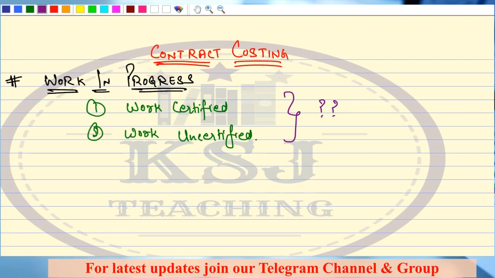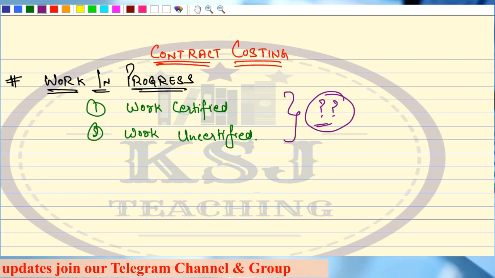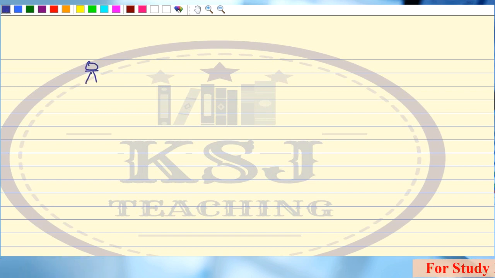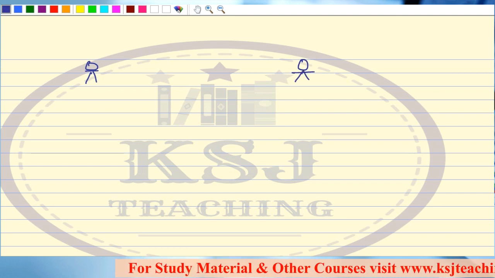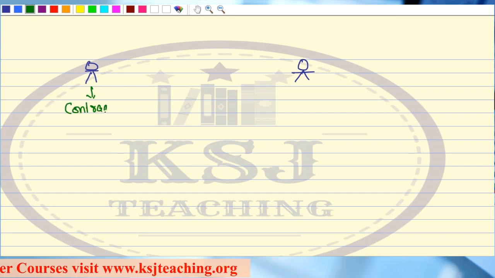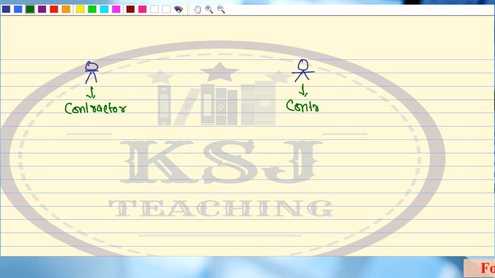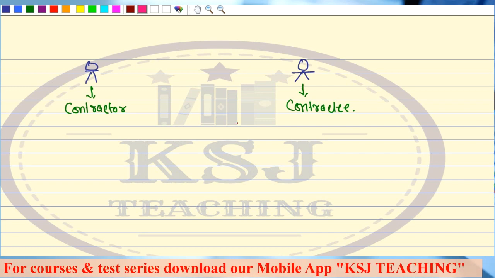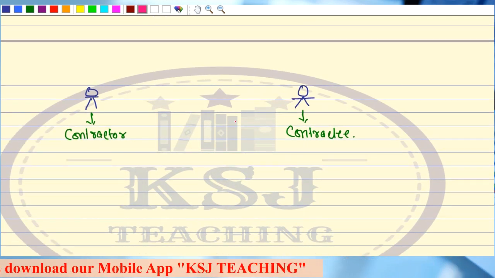Now, what is this work certified and work uncertified? For this, you will have to listen to a very interesting story. There are two people here: this is your contractor, and this is the contractee. Your project is for 2 years. Listen to it very carefully, and each and everything will be crystal clear.